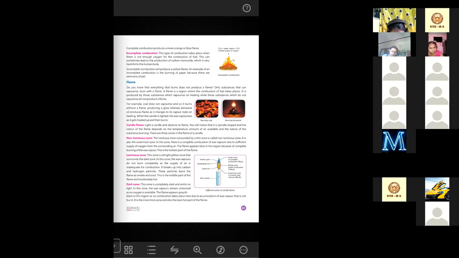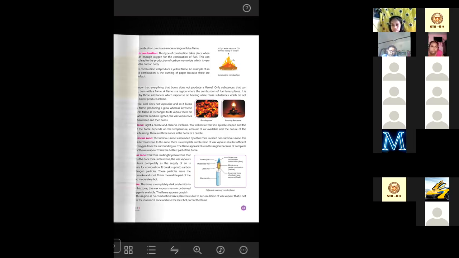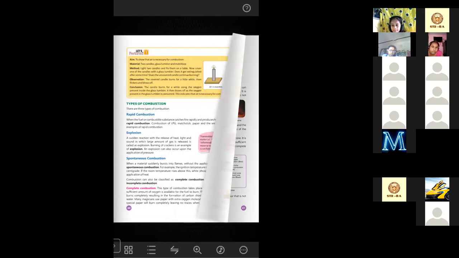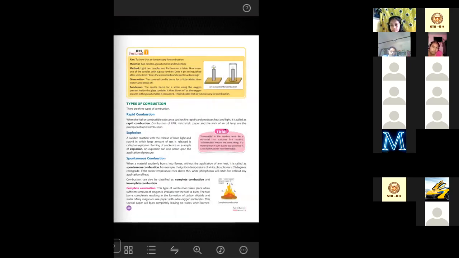Okay, but generally the magicians do this for showing those tricks. So it has a recipe? No, no recipe is there. They just do it by adding extra oxygen to the paper. You can see many magicians use paper with extra oxygen molecules. Those papers are available already. Okay, they can make it.